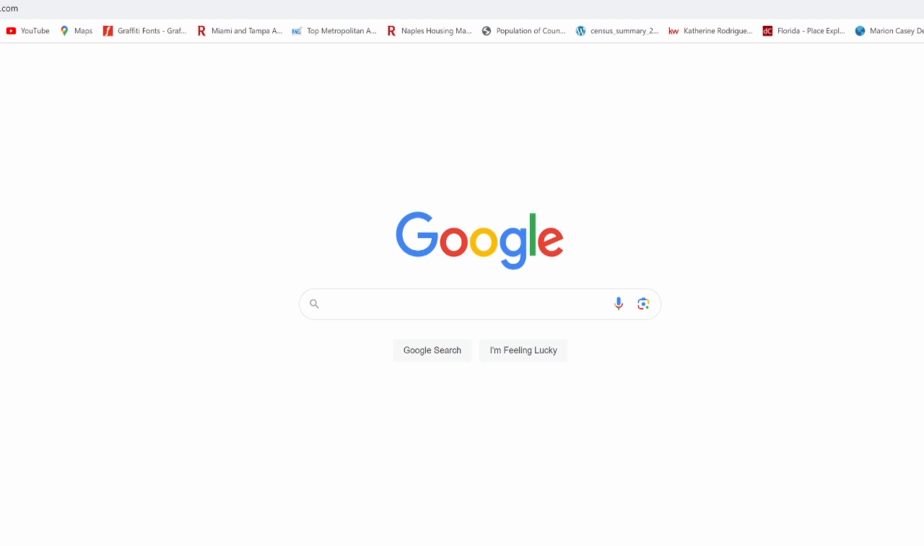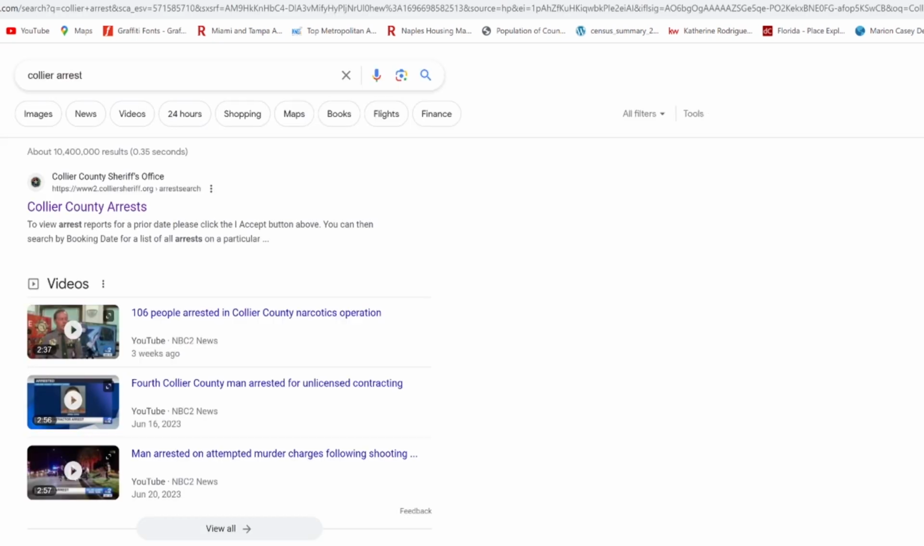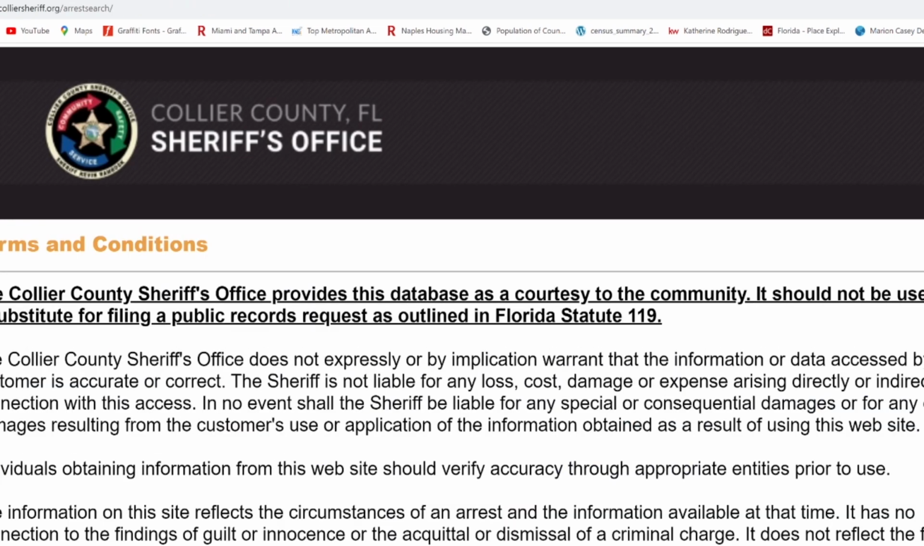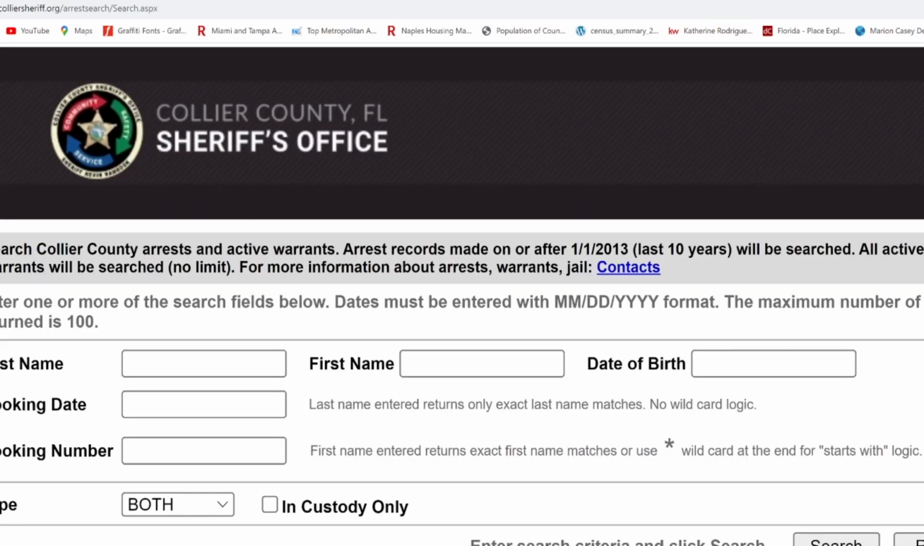Okay, so we're back in Google now, and we're going to look for Naples, Florida. All right, so we are now interested in looking up Naples, Florida. So we're going to write Collier arrest on Google. And the first thing that comes up is Collier County's website for arrests. Now, they have their terms and conditions, so you have to accept that before you can see it, and it shows you this. Now, Collier County is one of my favorites because you have the search bar, but all you do is put in a date here.